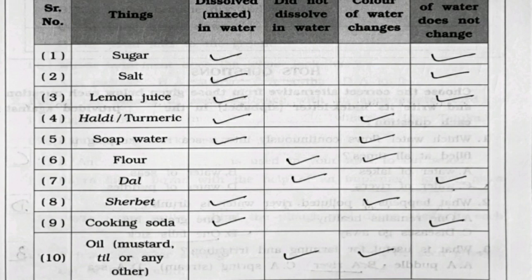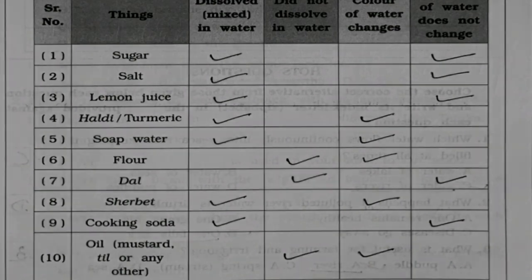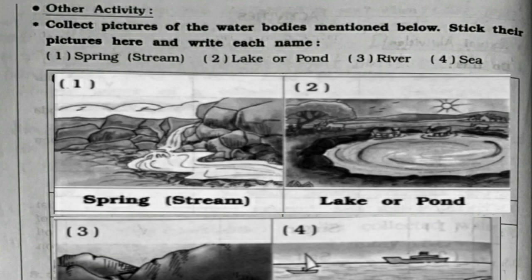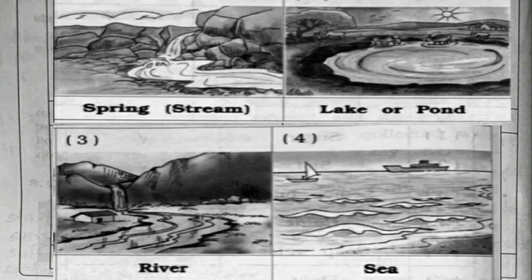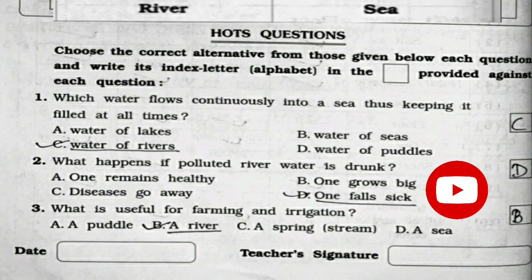Now we'll see the activities. In the activity, you can see a table. The things are given and you need to write whether they can dissolve in water or did not dissolve in water, and the color of water changes or it does not change. So you can see the table and complete it in your workbook. Now the other activity is to collect the pictures of the water bodies mentioned below. Stick their pictures here and write each name. So you can see the names and the pictures of the water bodies, and you can also stick the same kind of pictures. Now we'll see the HOTS questions.